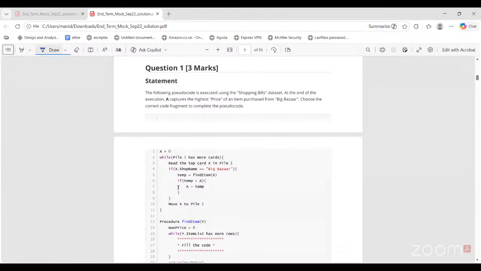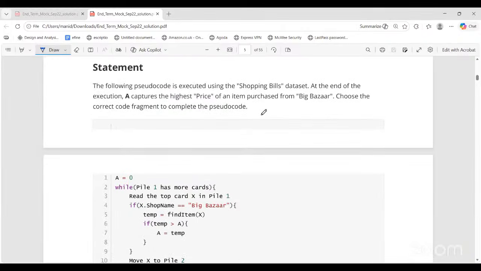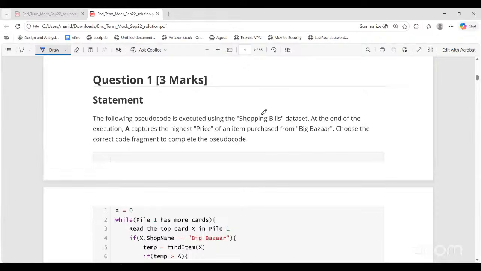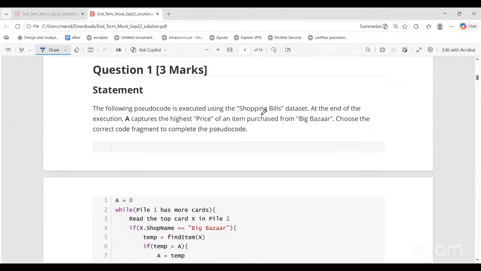So this is saying that the following pseudocode is executed using the shopping bills data set. At the end of execution, A captures the highest price of an item purchased from Big Bazaar. So first of all, the shopping bills data set will have the template given like in other exams also. What is present is the items a particular person has purchased, the per unit cost, the total cost, and the customer name.